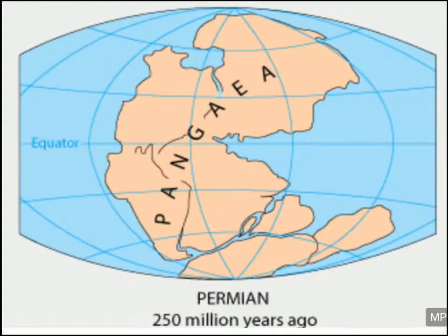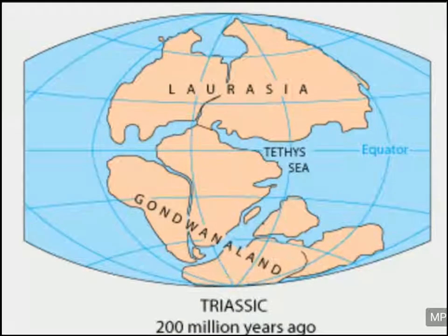So this is Pangaea. It looks like this. Here all the continents look combined together. Then what happened?